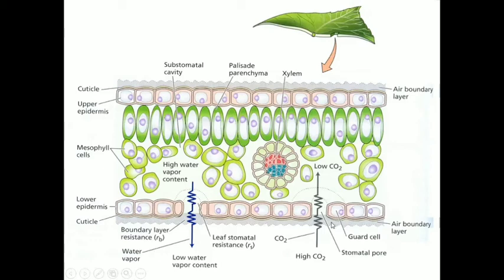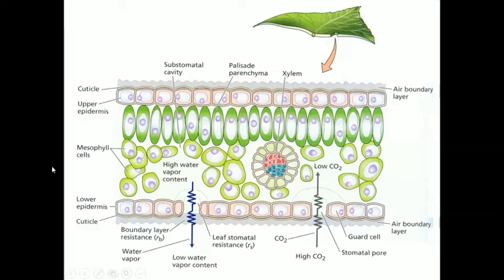So before the loss of water from the stomata, there is resistance from the air boundary. Air boundary means the air present in the vicinity of the cell, in the areas where the stomata is present. These air boundaries sometimes resist the loss of water. This boundary layer resistance also affects the movement of water vapor from the leaf into the atmosphere.